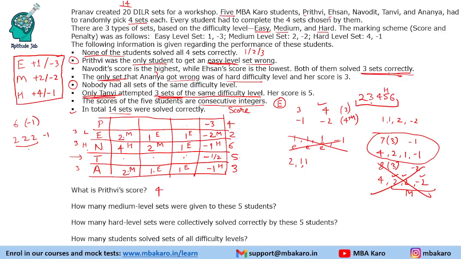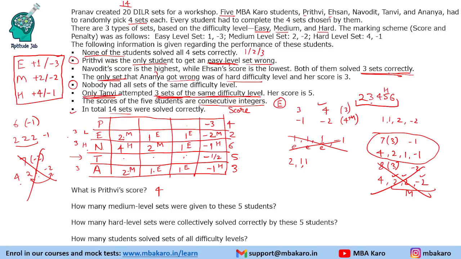3 sets of the same difficulty level. If we take 7 and minus 2, right? So 7 and minus 2 means 7 can be made using 4, 2, 1 and minus 2. Now we are given that there are 3 sets of the same difficulty level. Now if you take this case, there will be 2 sets of the same difficulty level and these are different levels. So that means Tanvi can have this as a possible scenario.